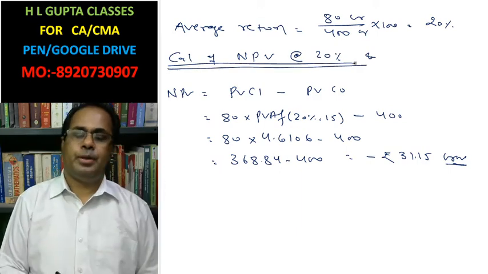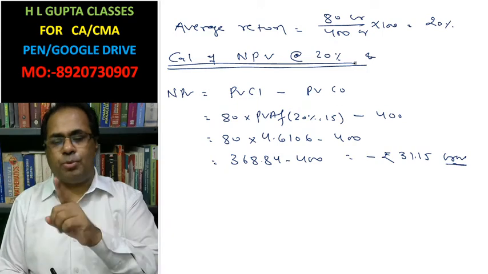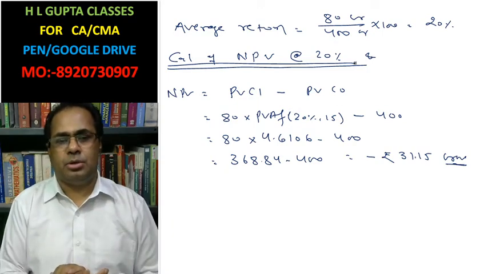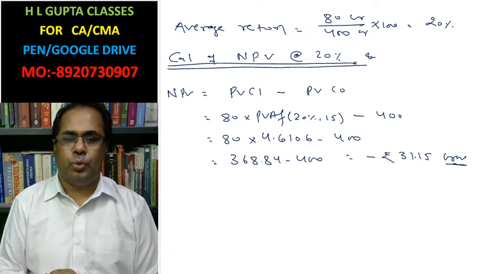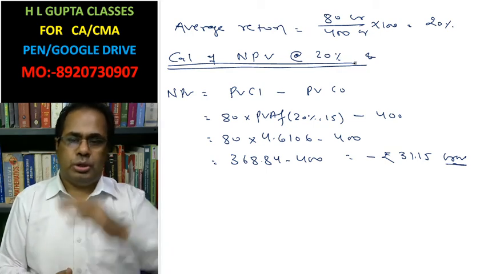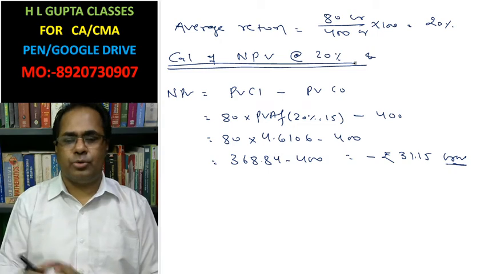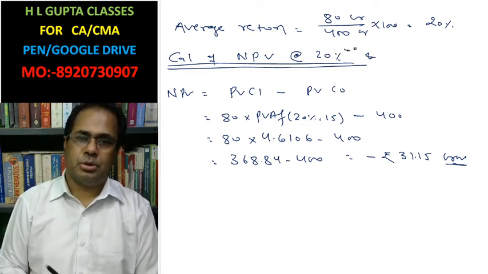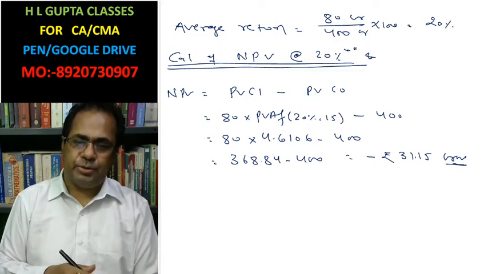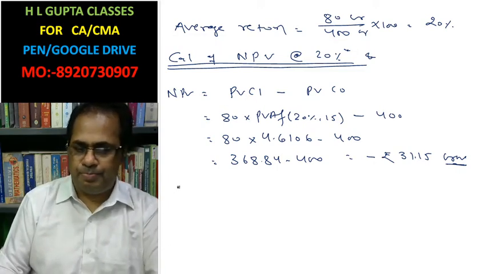Now we need to calculate positive net present value. To calculate positive net present value, we have to reduce the discount rate from 20%. So 2-3% is reduced. Okay.